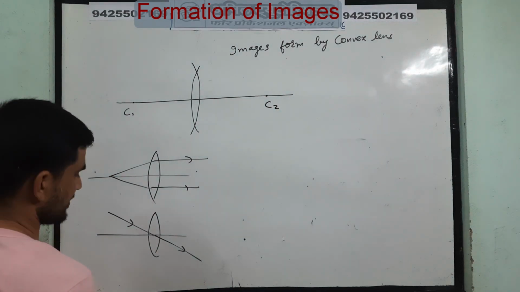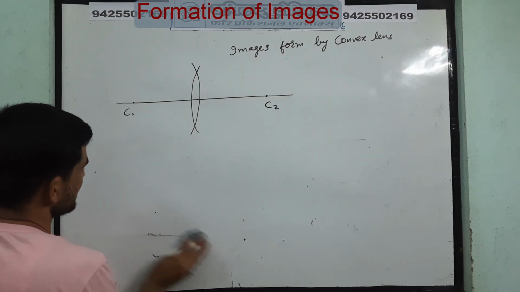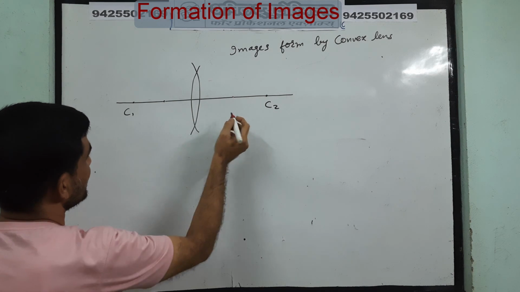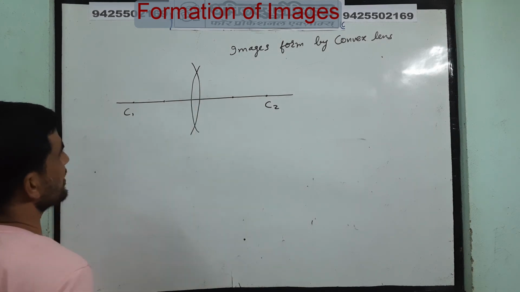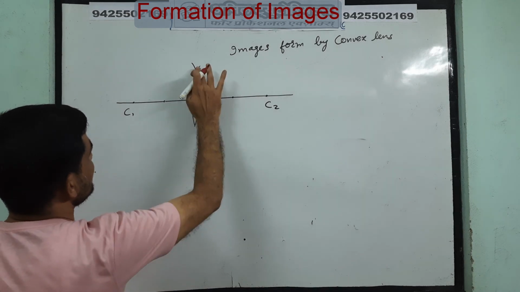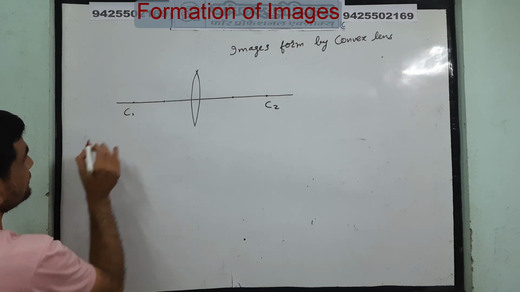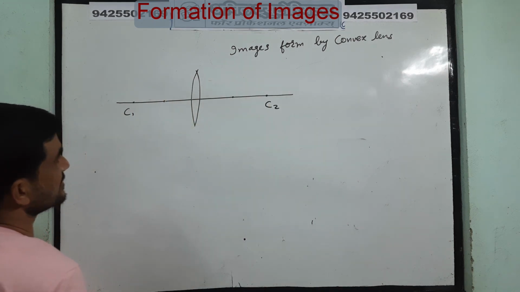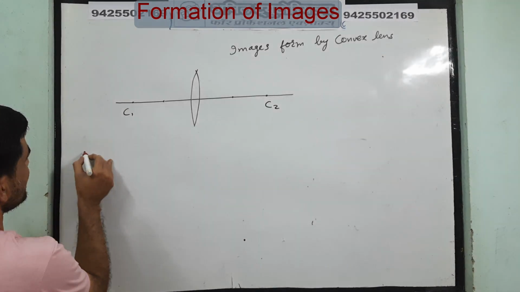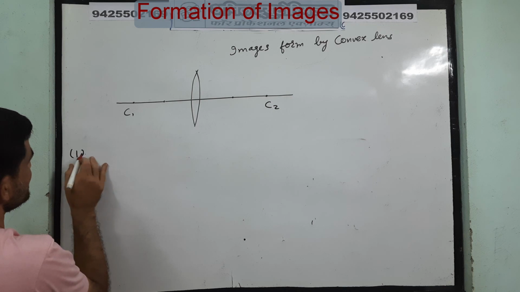Just for simplicity you take the position of F, just take half of that. Generally we take half of that, it will be easy to obtain. Then you just erase this with an eraser, it looks better. So in the first case we will take images formed by a convex lens. First we will take the position of the object.